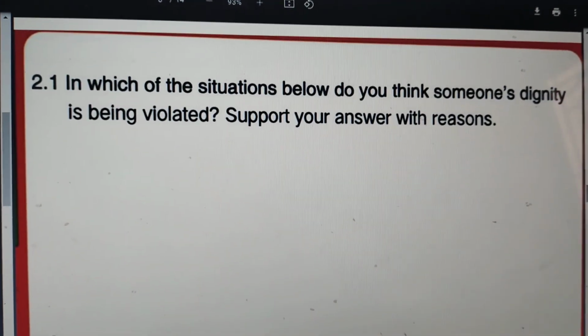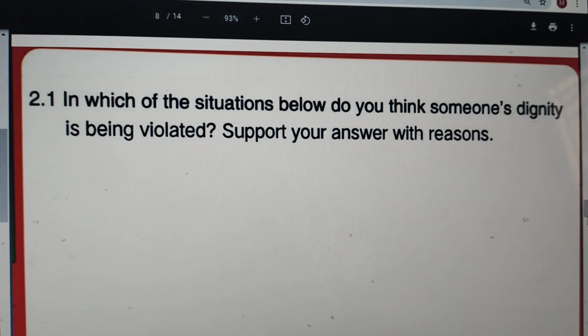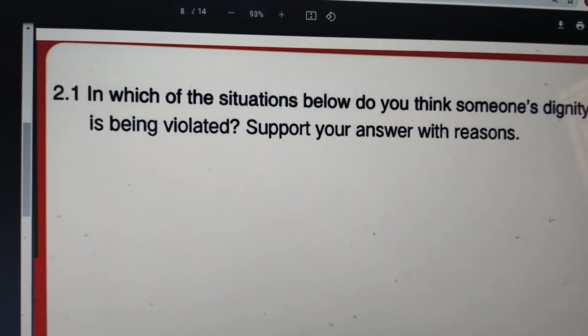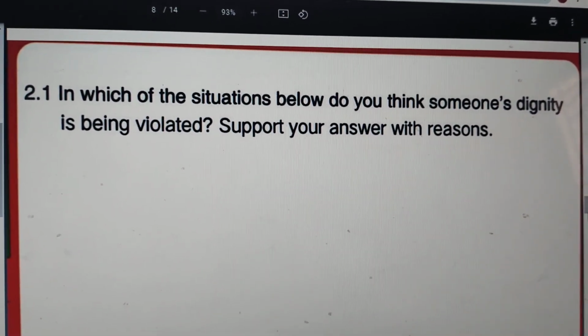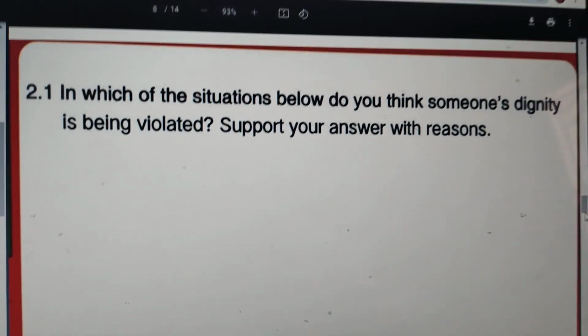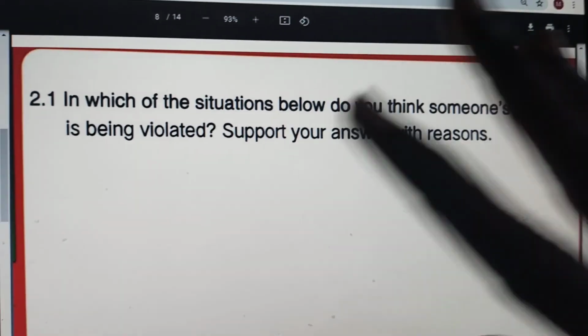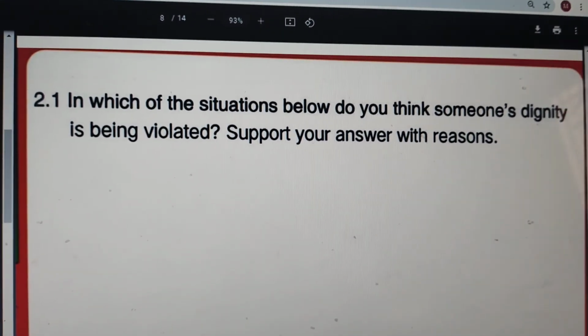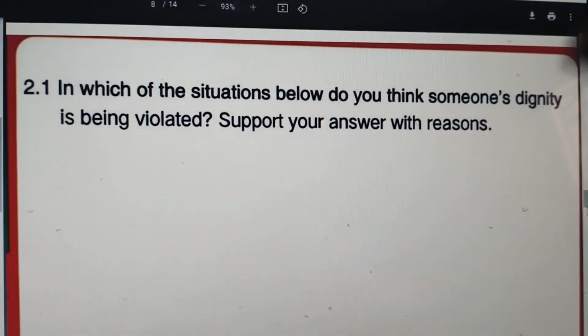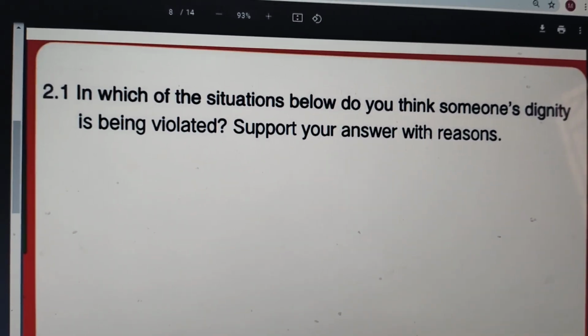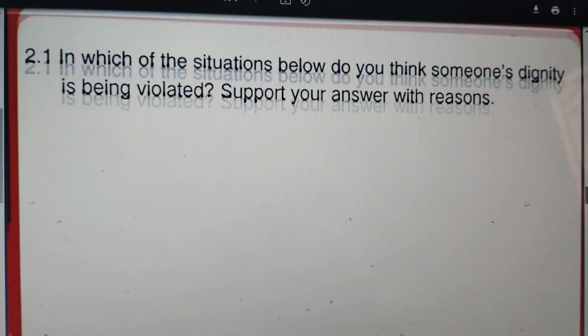So here is another thing. In which of the situations below do you think someone's dignity is being violated? Support your answers with reasons. So here you can see there are 4 situations given for you. You have to say whether their dignity has been violated or not violated. Okay, so let us see that with the reason now.